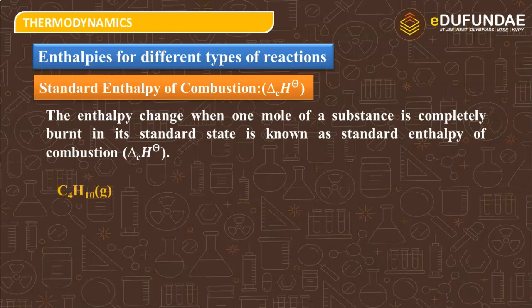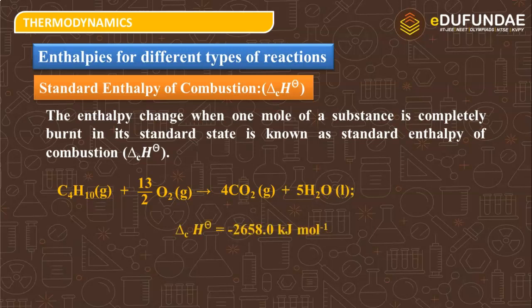Example is we are having butane and we are carrying out its combustion, that means we are reacting it with oxygen, then it will give carbon dioxide and water. So the enthalpy of combustion of butane is equal to minus 2658 kilojoules mole inverse.